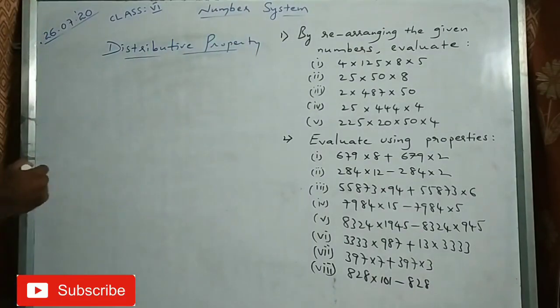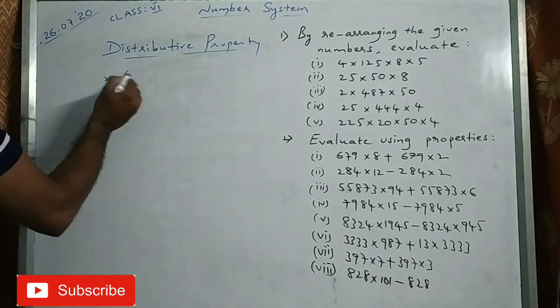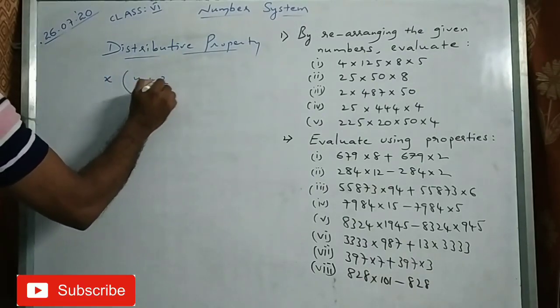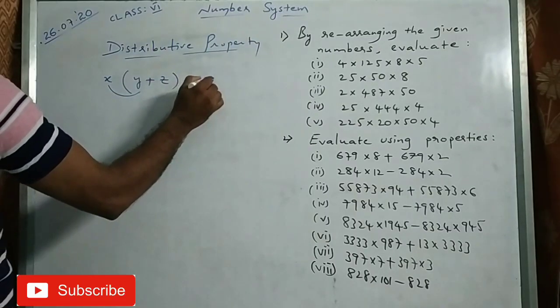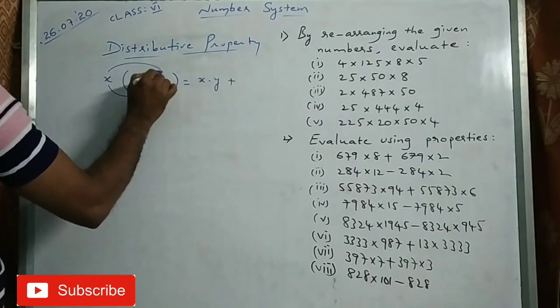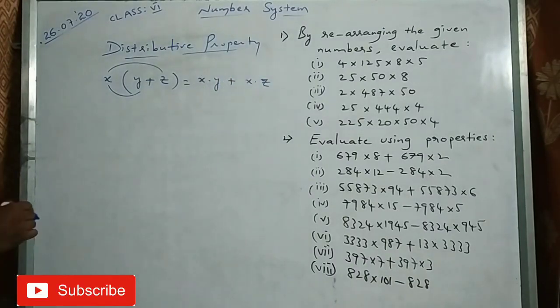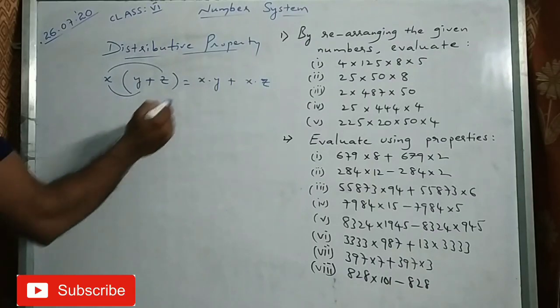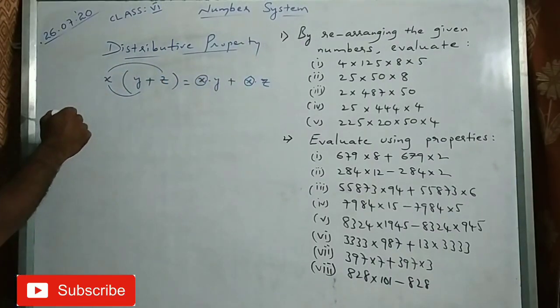The distributive property says, suppose you take three numbers, whole numbers, x into y plus z equal to x into y plus x into z. For both, you have to apply that x value. Okay. So if there is x value in both the terms, we can take it out common. That is called a distributive property.